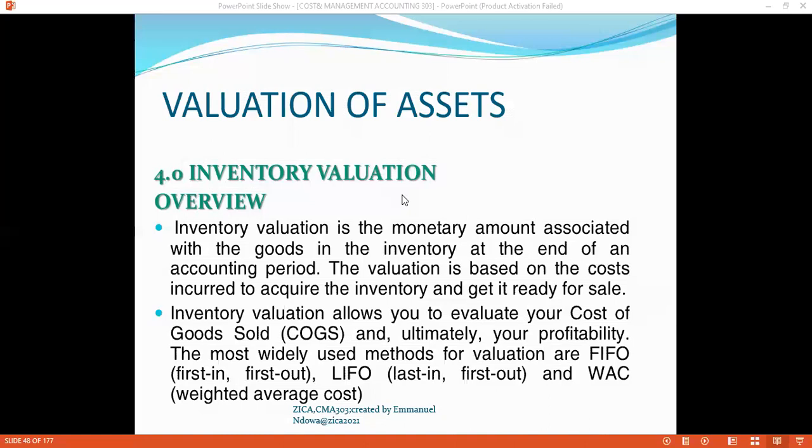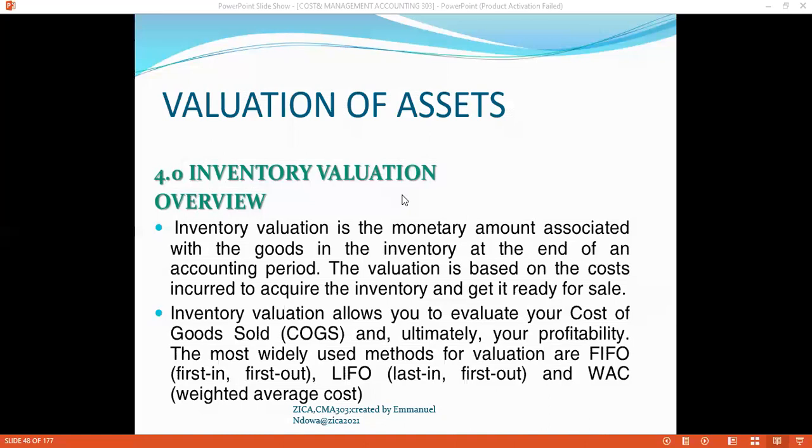So the inventory valuation is the monetary amount associated with the goods in the inventory at the end of the accounting period. The valuation is based on the cost incurred to acquire the inventory and get it ready for sale. So the cost of the goods within your retail shop is the cost which would be valued for your inventory.